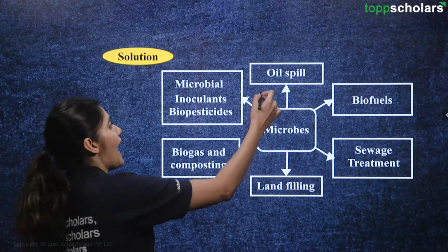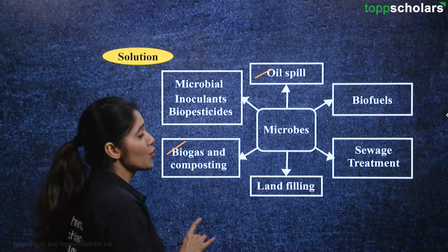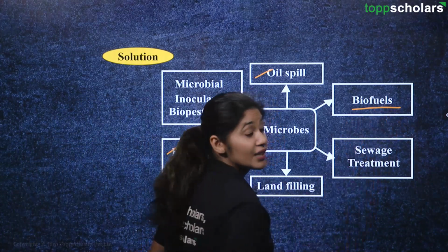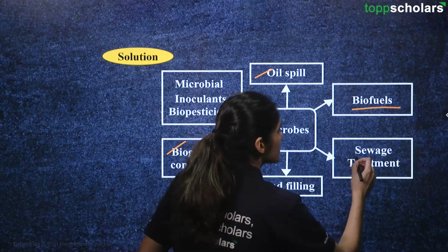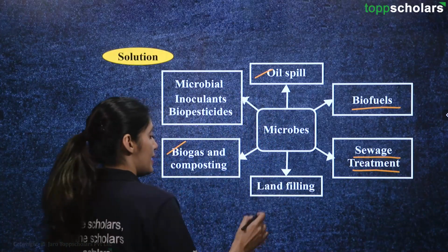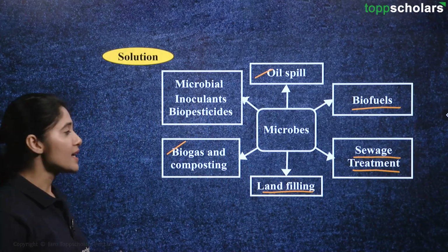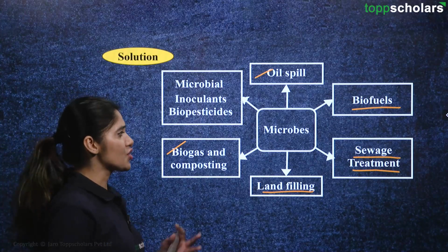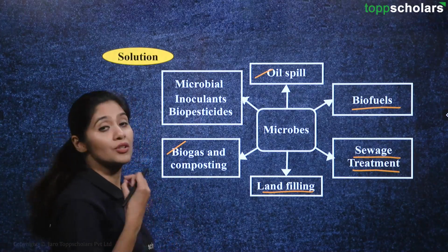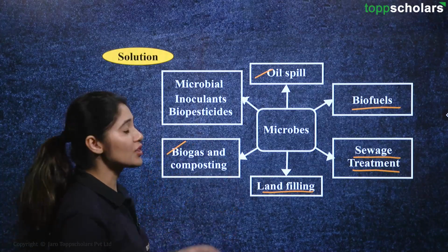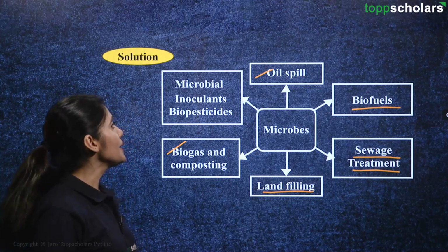So, we have oil spills and biogas and composting already given. Microbes can be used for biofuels, which we had already seen. There were questions coming from there. There is sewage treatment, landfilling and microbial inoculant biopesticides, right? So, there are many more applications other than this also, which is present in your textbooks. You need to find that out, and you can mention any of those applications in these boxes given, right?